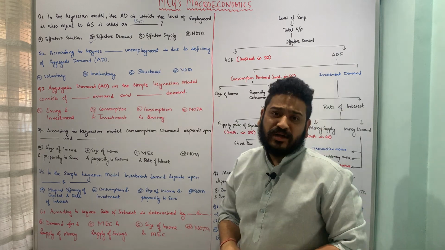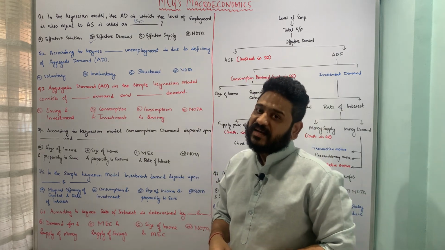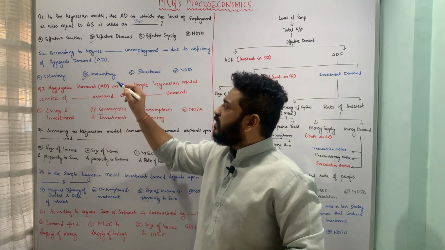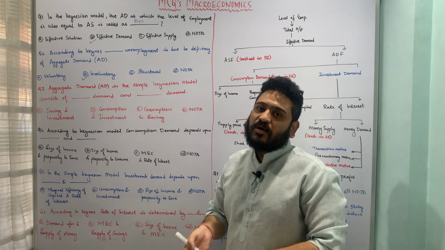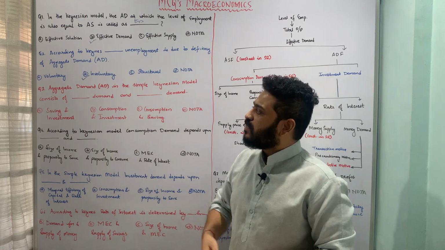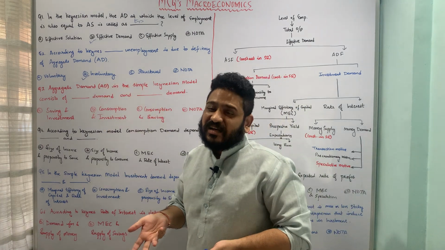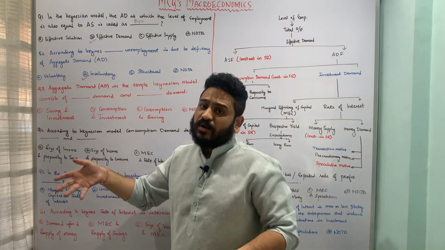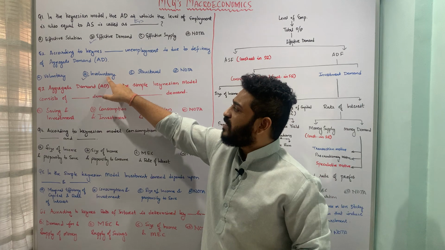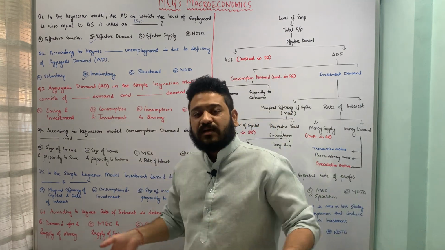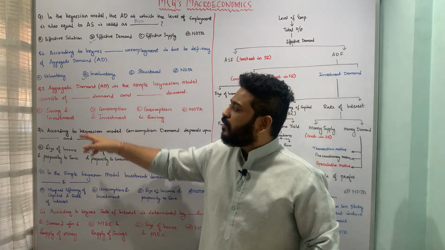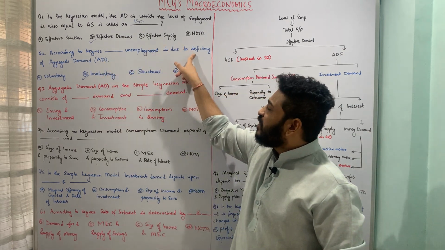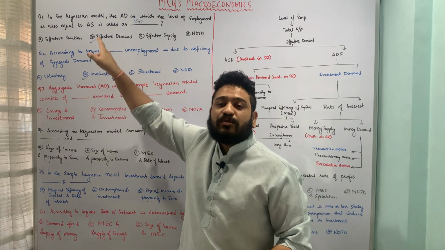So here, according to Keynes, whenever there is deficiency of aggregate demand, you see involuntary unemployment. That means the people are willing to work at the ongoing wage rate but cannot find jobs. So here I am involuntarily unemployed. In the other case, I am voluntarily unemployed, that means there are jobs but I don't want to do them. But in this case, I am willing to work at the ongoing wage rate, but unfortunately I cannot find jobs. And why can I not find jobs? It is only because of deficiency of aggregate demand according to John Maynard Keynes.